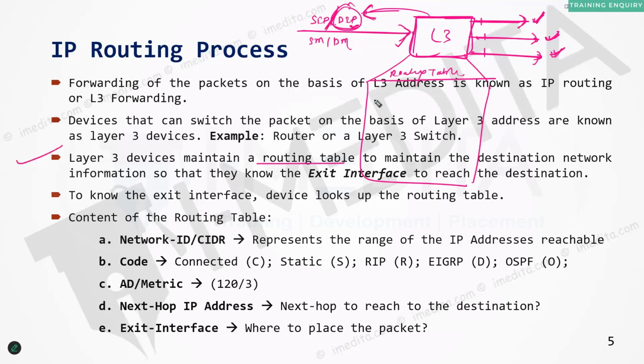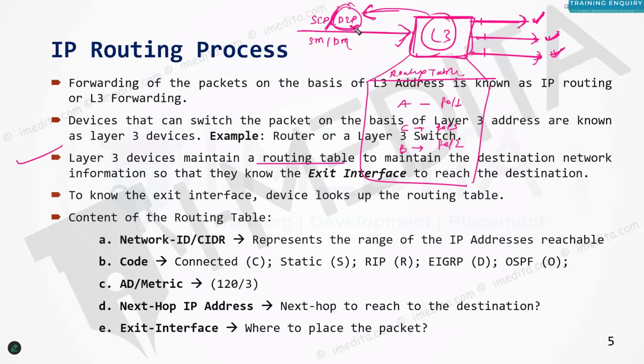In that routing table, they maintain information about different destinations. In order to go to destination A, the exit interface is FA0/1. In order to go to destination B, the exit interface is FA0/2. In order to go to destination C, the exit interface is FA0/3, for example.